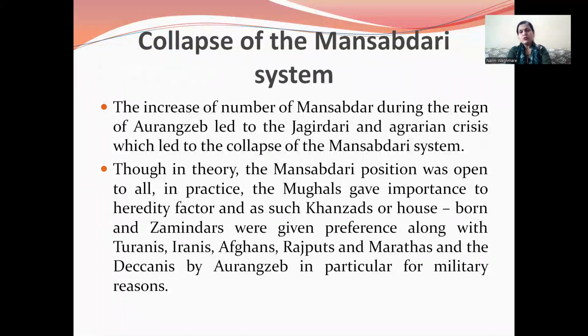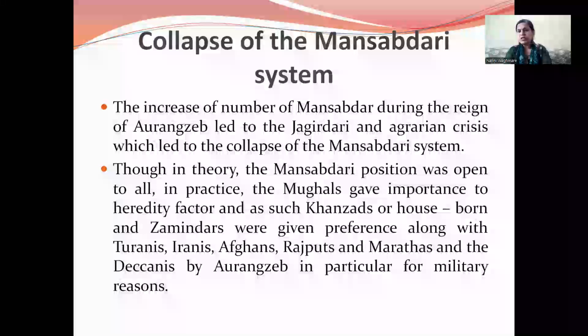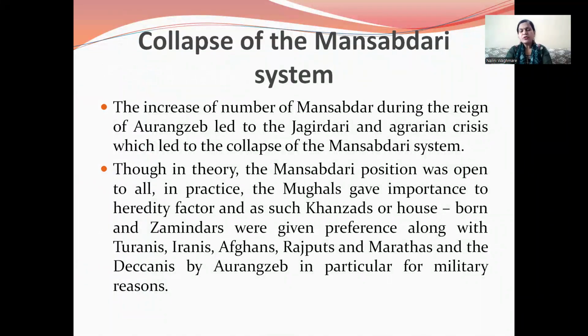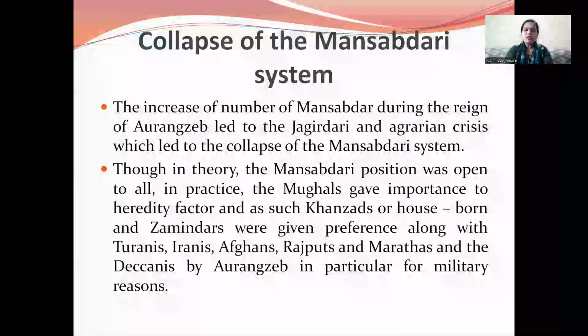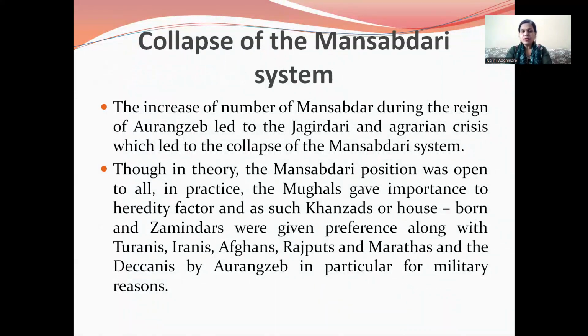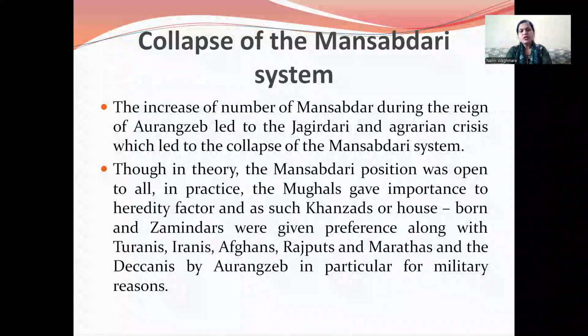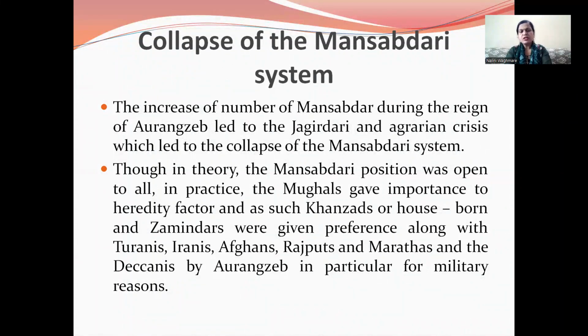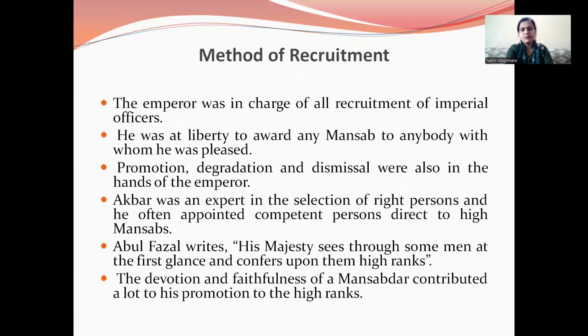Then what were the reasons for the collapse of this Mansabdari system? The increase in the number of Mansabdars during the reign of Aurangzeb led to the Jagirdari and agrarian crisis, which led to the collapse of the Mansabdari system. Though in theory the Mansabdari position was open to all, in practice the Mughals gave importance to the hereditary factor, and as such, Khanazads, house-born and Zamindars were given preference, along with Turanis, Iranis, Afghans, Rajputs, and Marathas, and the Deccanis by Aurangzeb, in particular for military reasons.